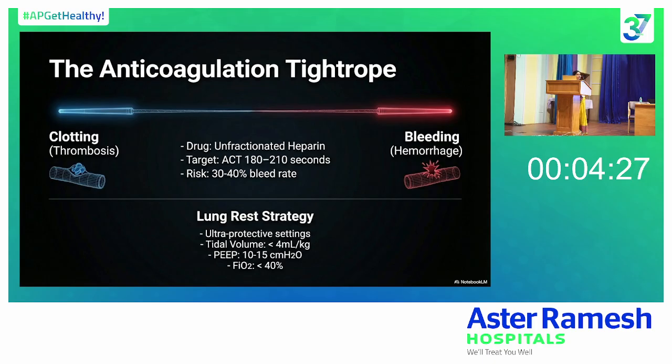Especially for VV ECMO, whenever we initiate VV ECMO, we'll keep the lungs in rest settings because the lungs have to heal, and our main aim is to also prevent ventilator-associated lung injury. So for that, we'll keep the lung in a lung rest setting. Usually, we'll keep the patient on around 4 ml per kg of predicted body weight tidal volume. PEEP should be around 10 to 15 centimeters of water to keep the lungs open and to prevent atelectasis, and FiO2 we'll keep at a minimum of around 30 to 40%.